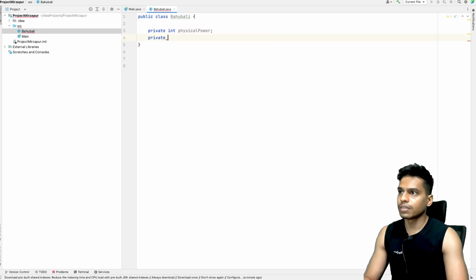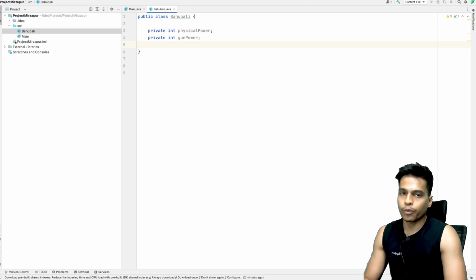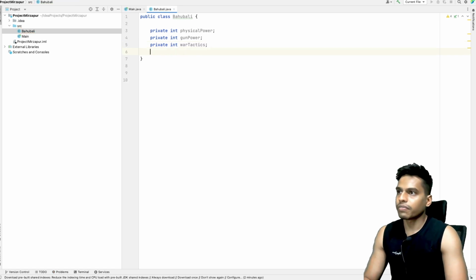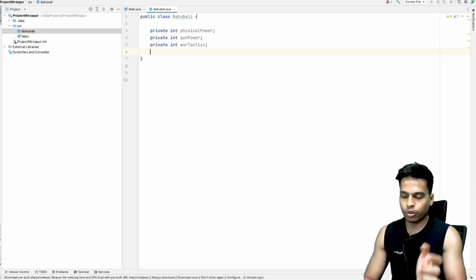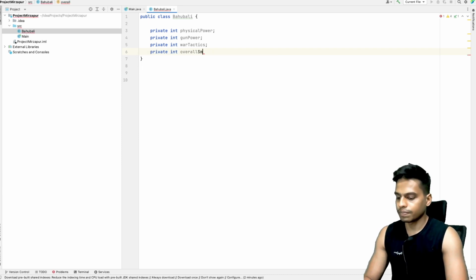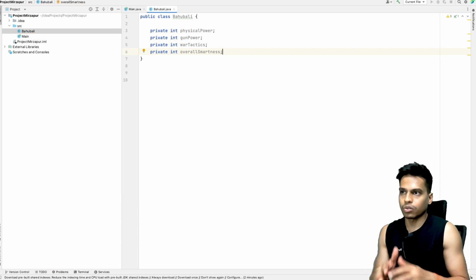Then we have gun power. Again, this value will also range from 0 to 100. And then what we have is war tactics, so private int war tactics. And then finally what we have is overall smartness, so private int overall smartness. All these values will range from 0 to 100.